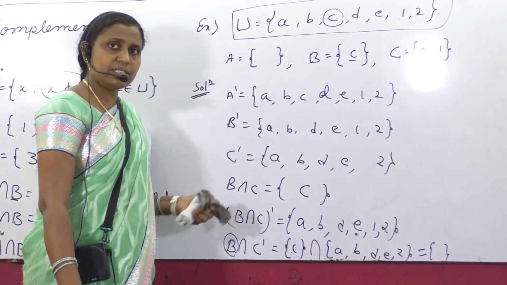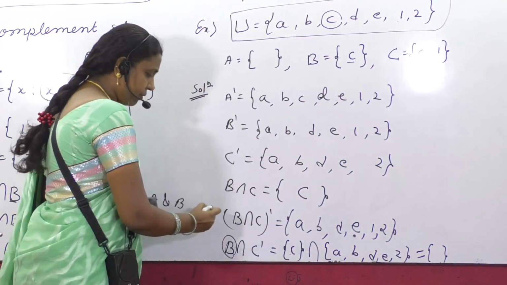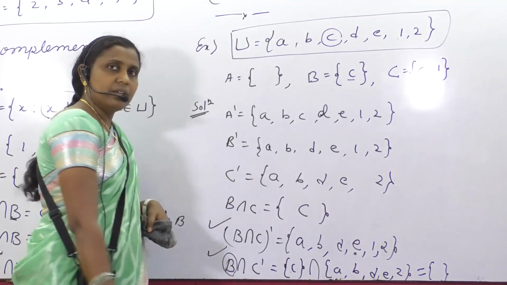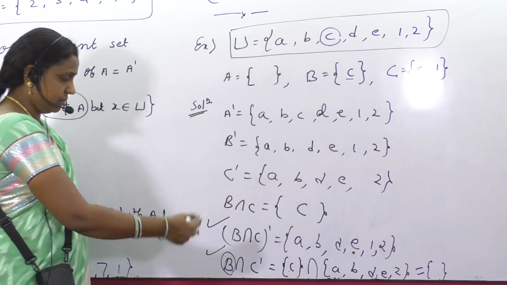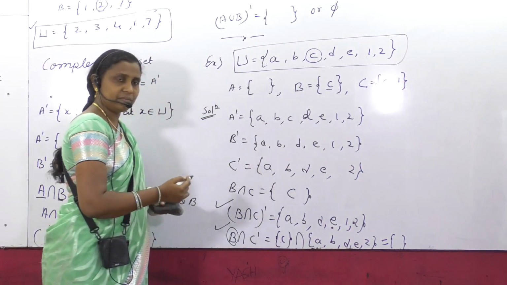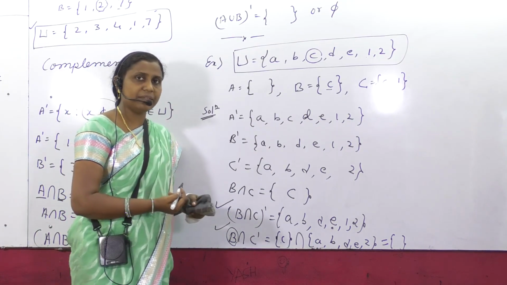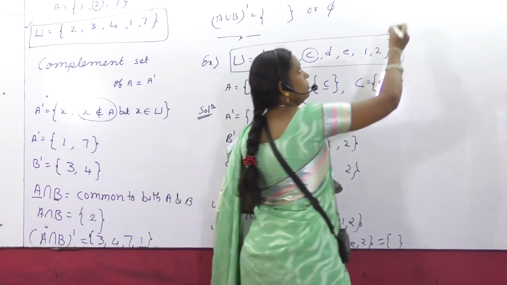Did you understand, students, this question? This is very important. Try to understand the difference between B intersection C dash, where dash means complement, and B intersection complement of C. There is a lot of difference between these two expressions. Okay. Next.